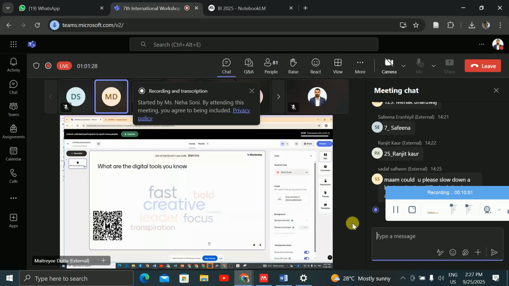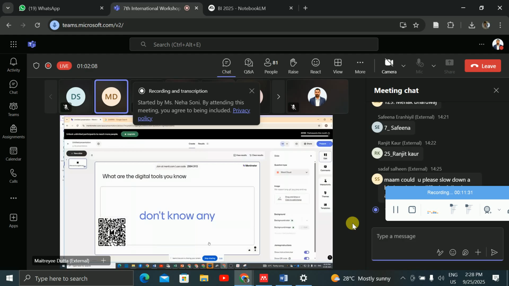Similarly, as a teacher, you can keep some slides developed in Mentimeter, and whenever you finish your presentation, you can present this Menti before the students, and students will love to give their comments. They can answer the quizzes. So Mentimeter is used for creating presentations, quizzes, and survey questions. Anything you can use Mentimeter for, right?